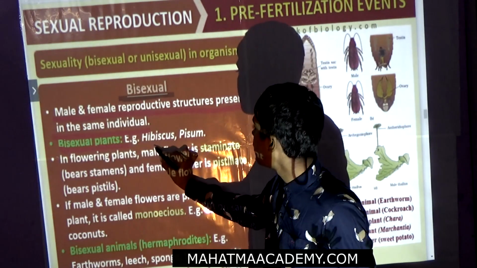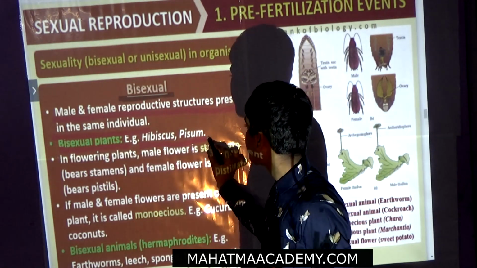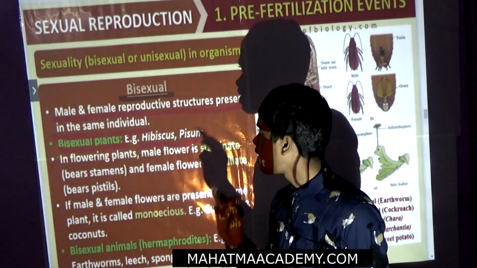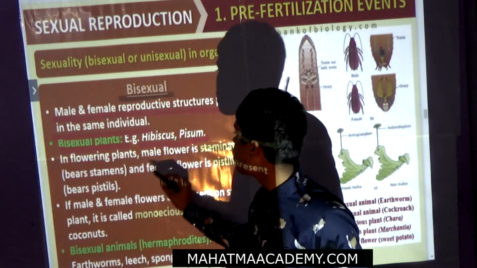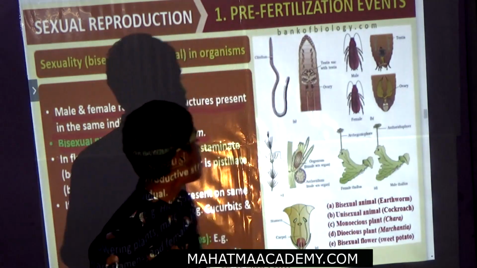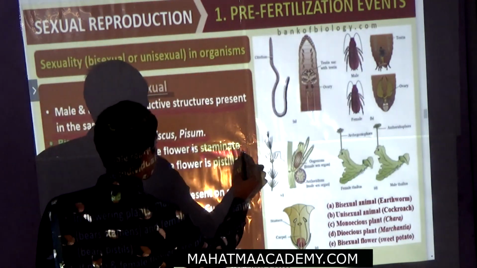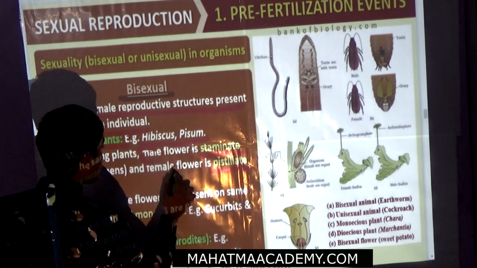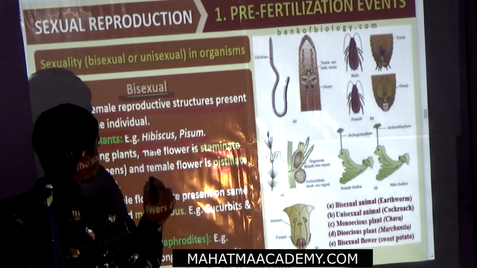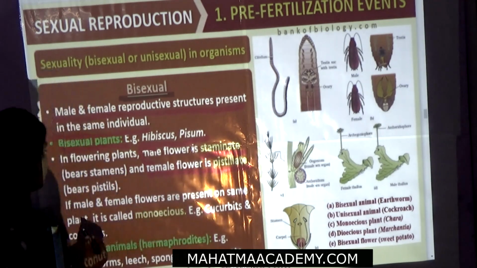Now what are the examples in plants? Hibiscus and Pisum. These are the plants. In flowering plants, the male flower is called staminate and the female flower is called pistillate. Here, look, you can see the male flower is called staminate and the female flower is called pistillate.